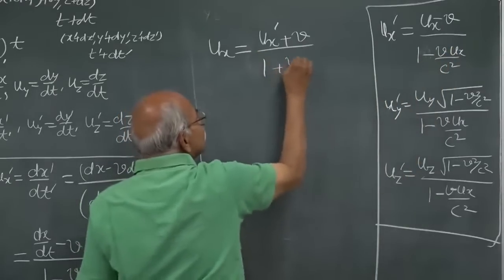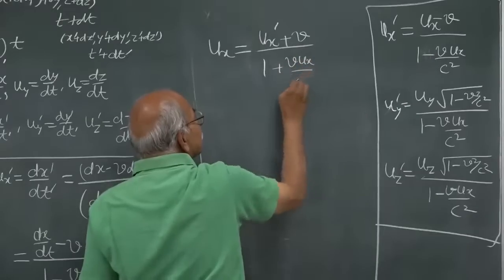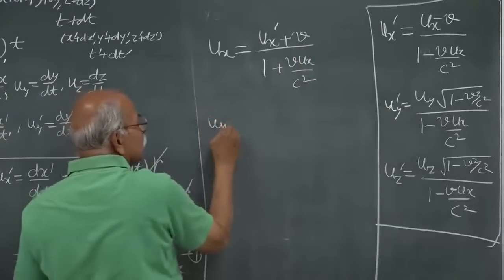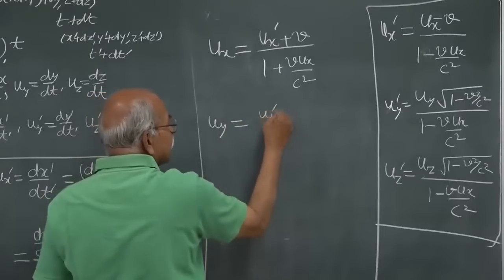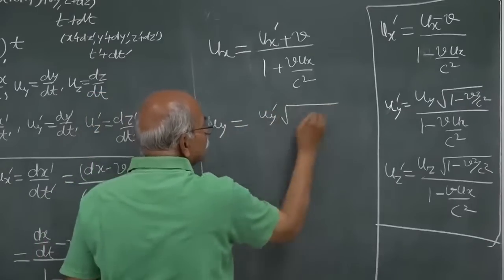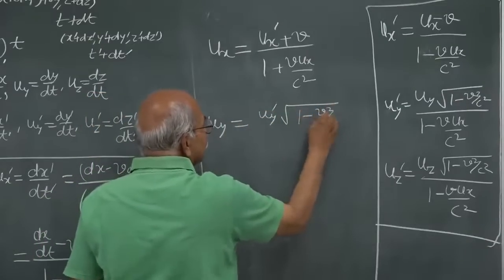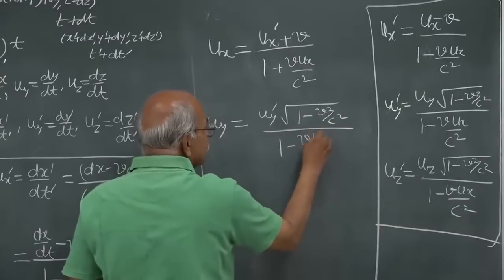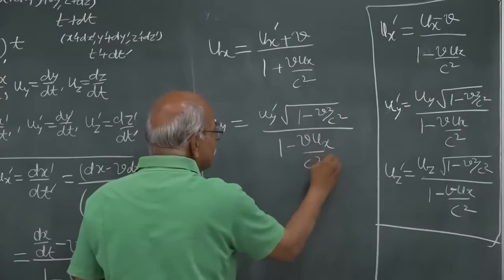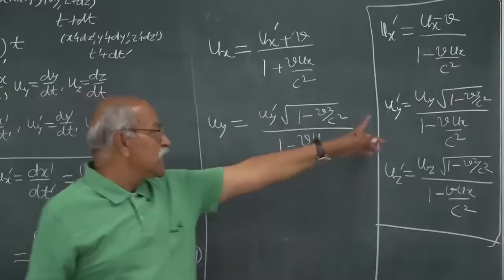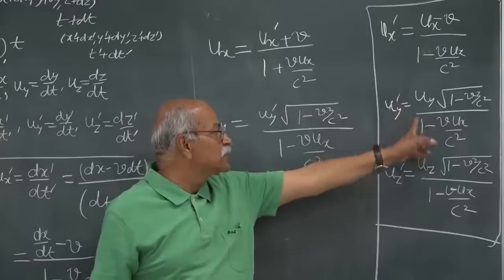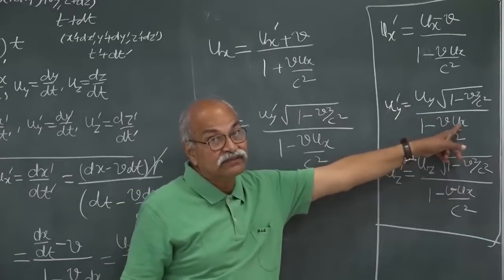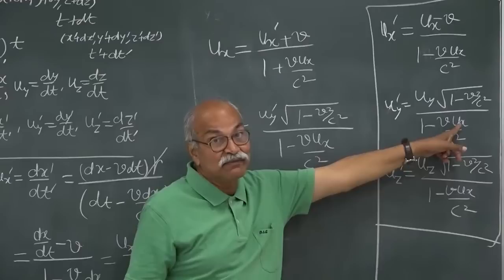So it is 1 plus v ux by c square, and similarly here uy is equal to uy prime times square root of 1 minus v square by c square, divided by 1 plus v ux by c square. Remember, in the transformation of the y component of velocity, you are also using ux, the x component of the velocity of the particle.